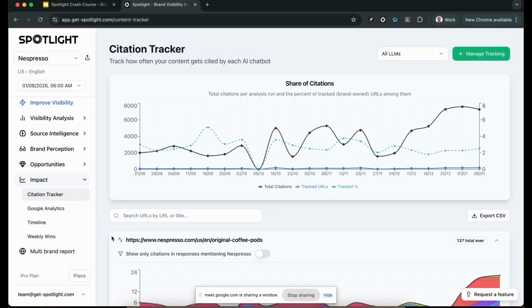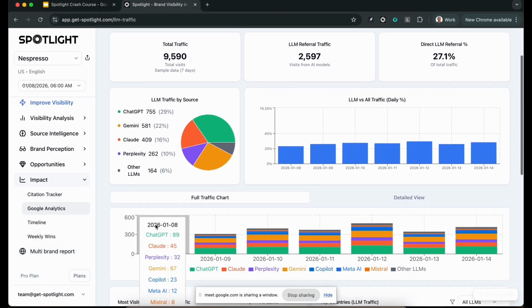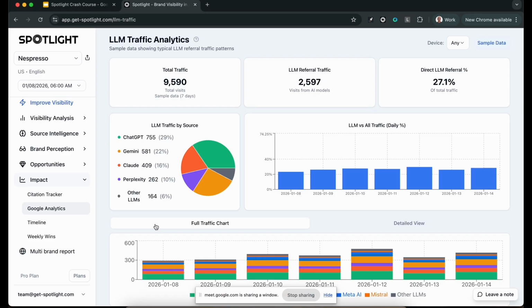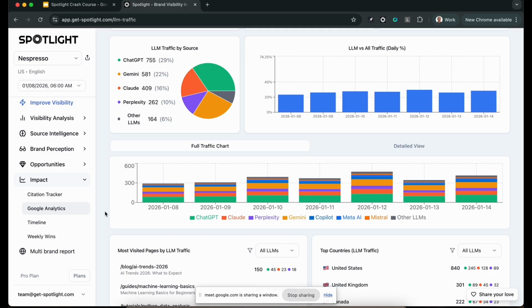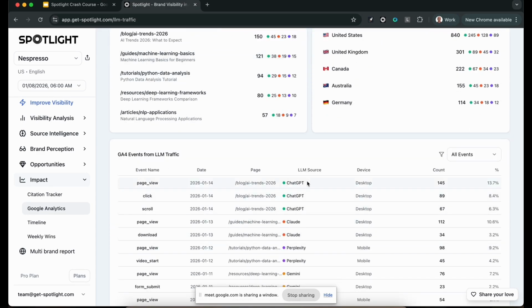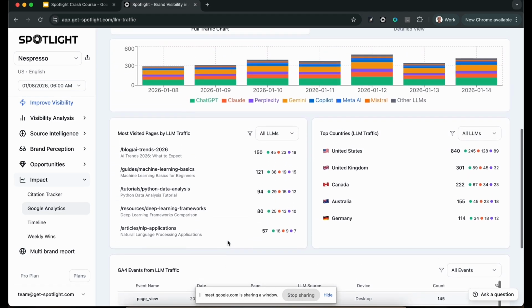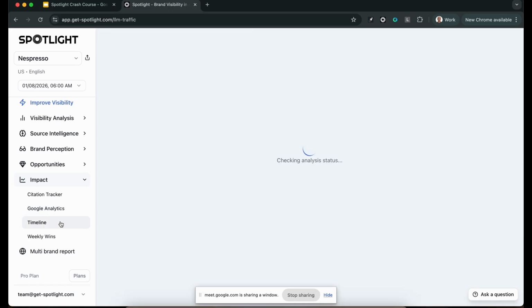And then we have a Google Analytics tool, a new feature we added for our existing users. You can connect your GA4 to Spotlight and see how much traffic is coming in from the models. Typically, traffic doesn't come directly from models, but the few that do will come up here. You'll see which models they're coming from, and you can also see the conversion events. You can also add and track events that happened from traffic that came in from different models, and see which web pages the models landed on.